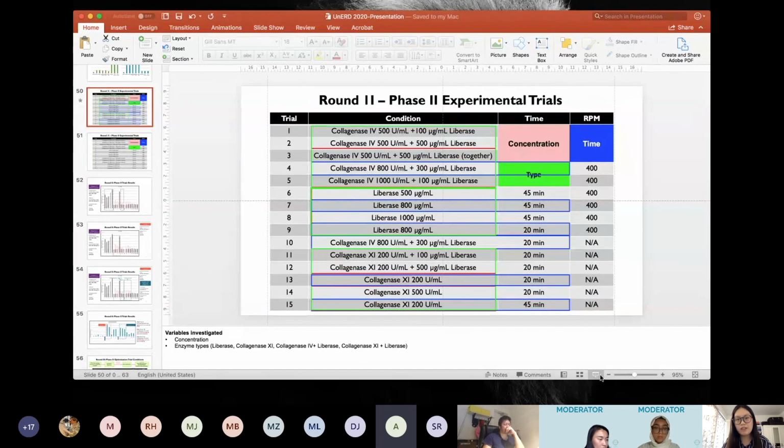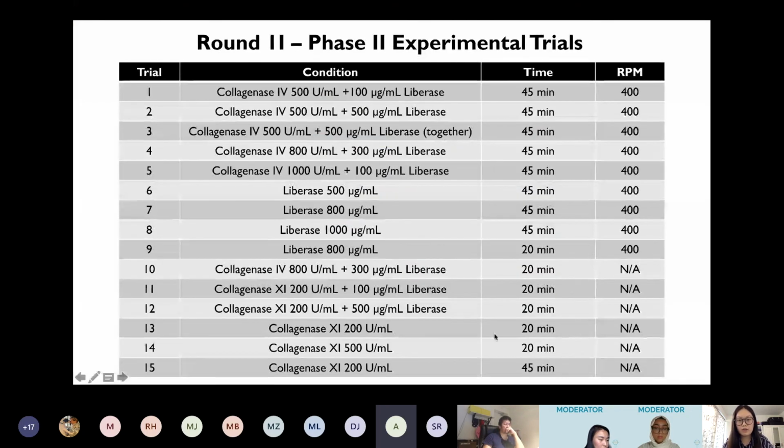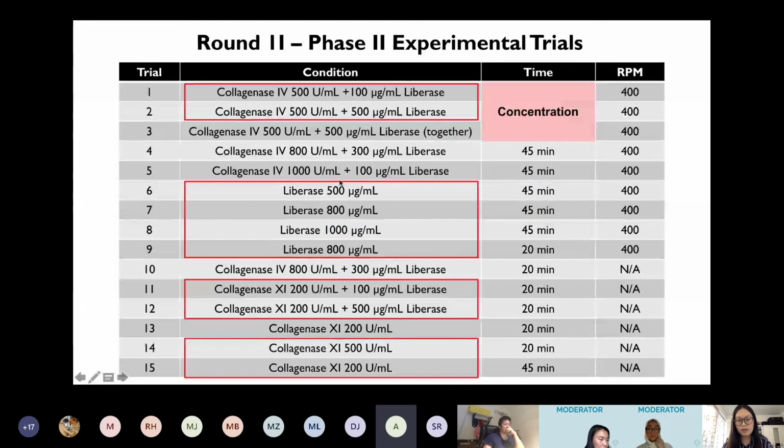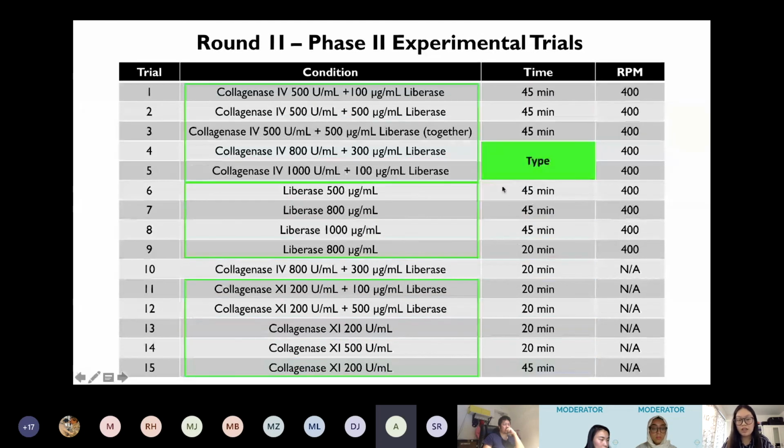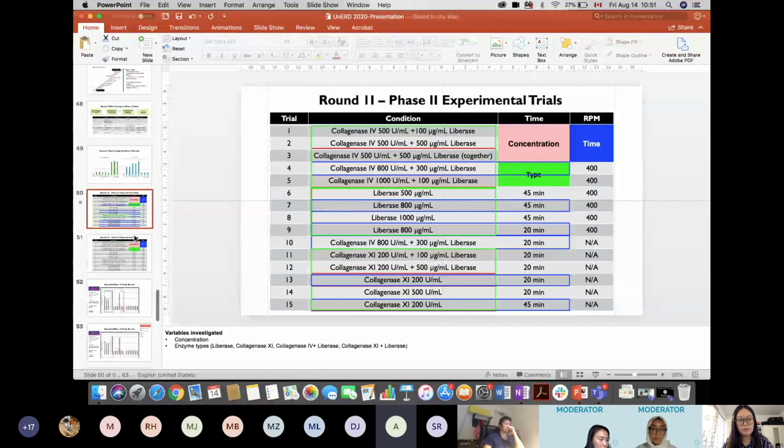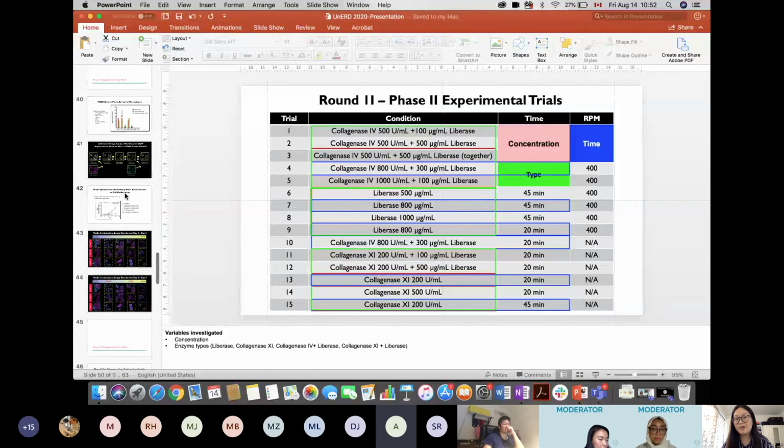So we ran different rounds of optimization experiments. These ones are for us to test the concentration, which is the only variable we changed. These ones are for us to test the time, which is also the only variable we changed, and types, as well as the mechanical shaking here. Some of them have shaking speed and some of them don't. That is great. Thank you very much. Yeah, thank you for your time.